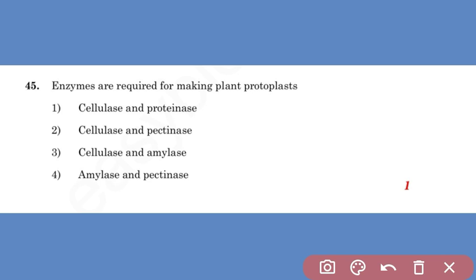So here the question is asked for enzymes that are required for making a plant protoplast. The answer of this question is cellulase and pectinase. Not one. The answer of this question is option second.